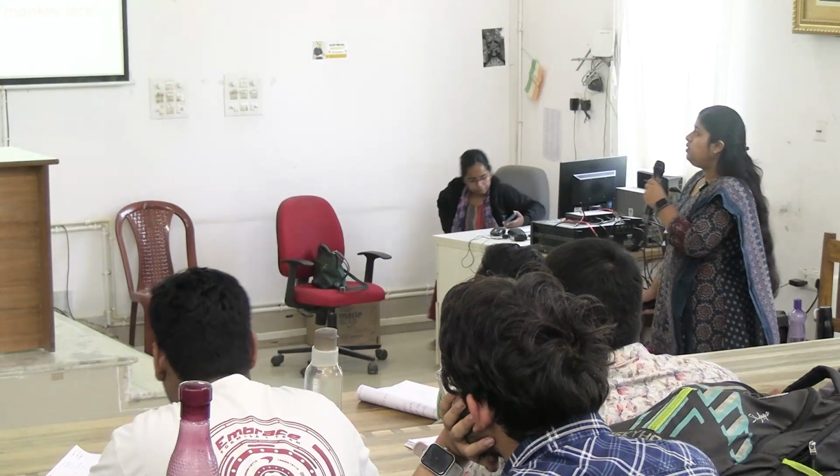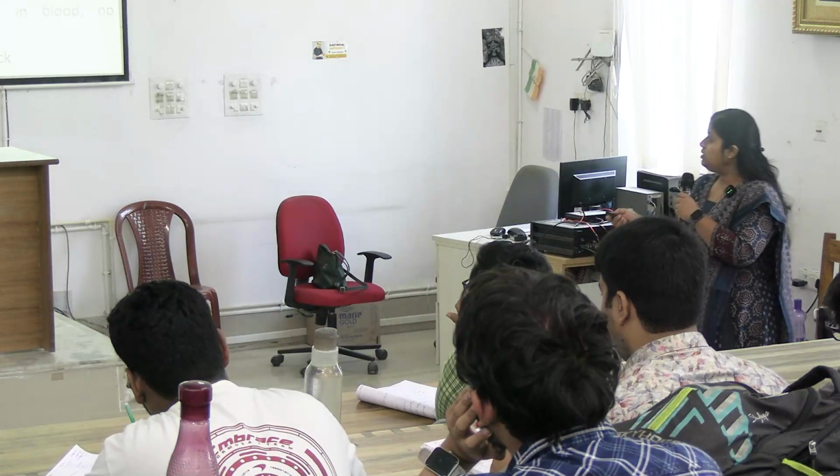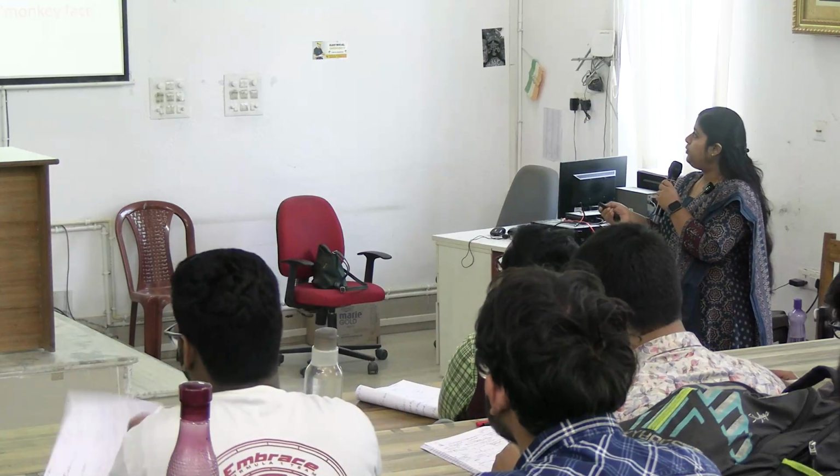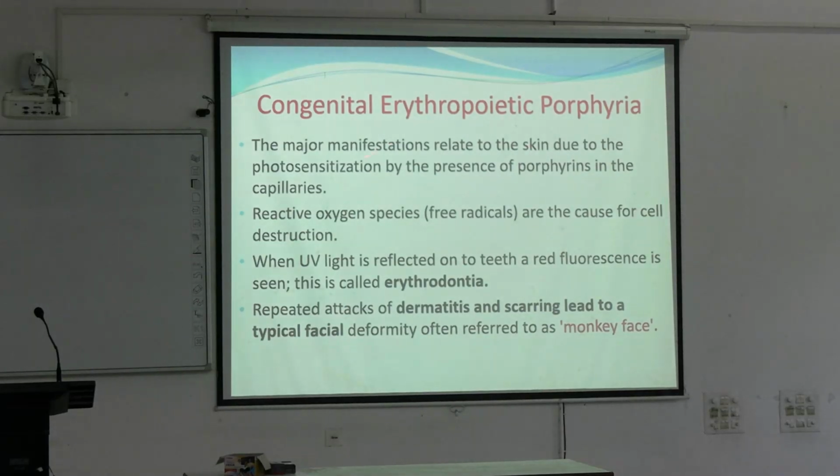Next comes congenital erythropoietic porphyria. So acute intermittent porphyria, all the points, okay, clear? This is a hepatic type of porphyria. Next, congenital erythropoietic porphyria: the major manifestation is photosensitivity because of porphyrin deposits in skin and other tissues.